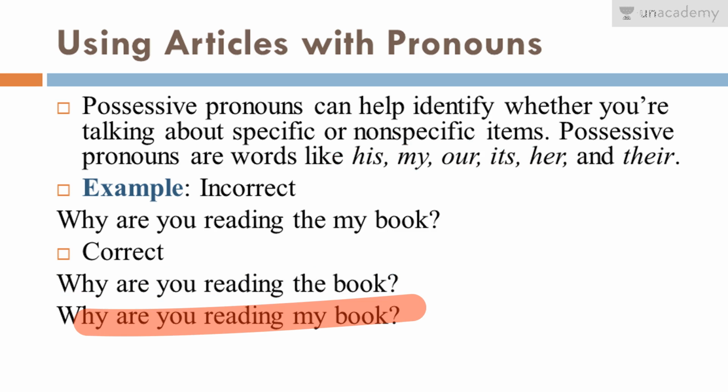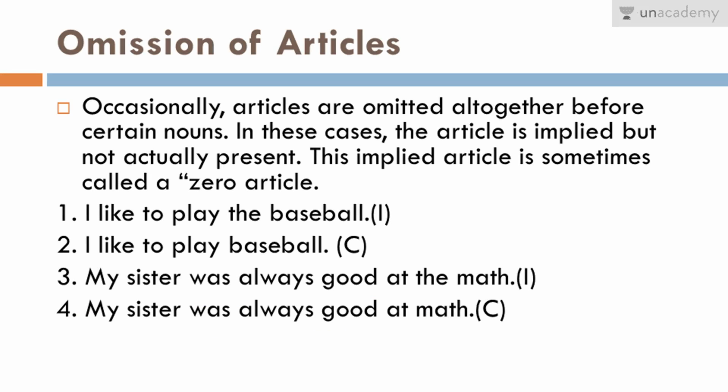Next, we have omission of articles. Occasionally, articles are omitted altogether before certain nouns. In these cases, the article is implied but not actually present. That is why we call them zero article. Often the article is omitted before nouns that refer to abstract ideas. Now let us take an example. I like to play baseball is a better sentence than I like to play the baseball. Second, my sister was always good at math is better than my sister was always good at the math. Usually many languages, nationalities, sports or academic subjects are not preceded by an article.